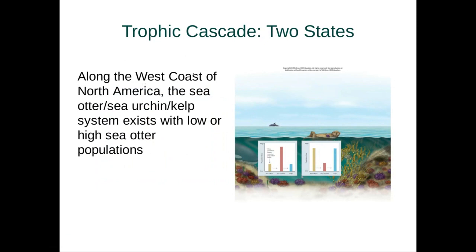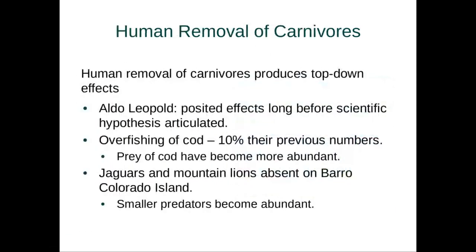Now, trophic cascades can exist in two states. Along the west coast of North America, the otter/sea urchin/kelp ecosystems exist with either a low or high level of sea otter populations, giving rise to two distinct states of this ecosystem. So kind of a cool thing.